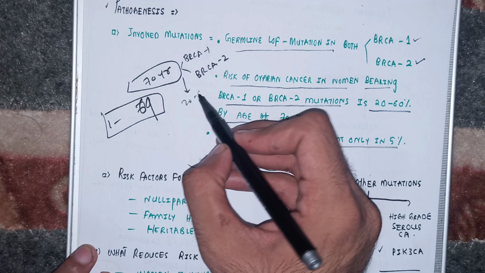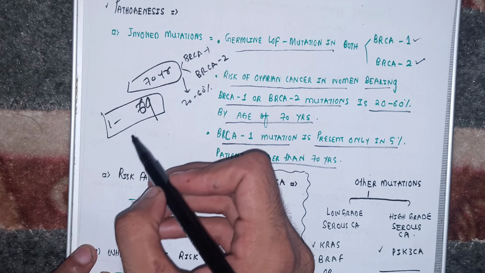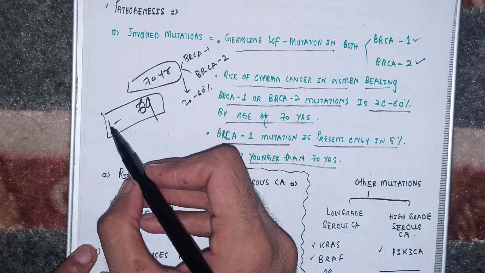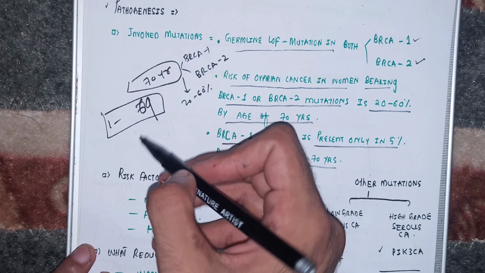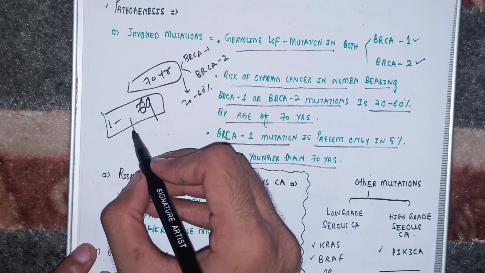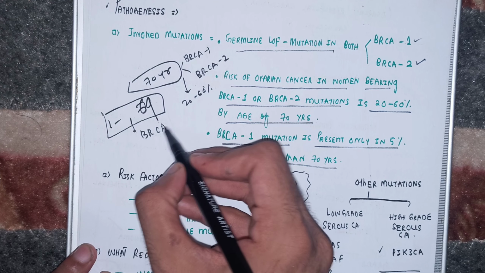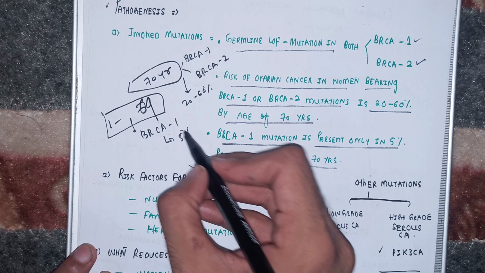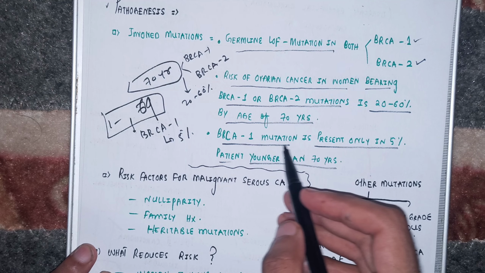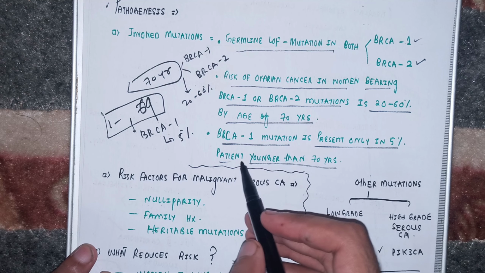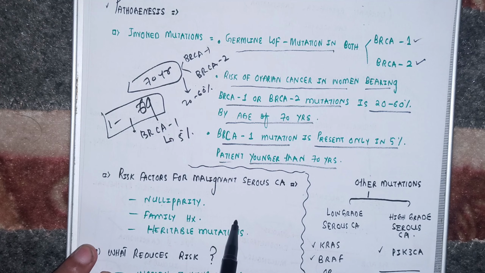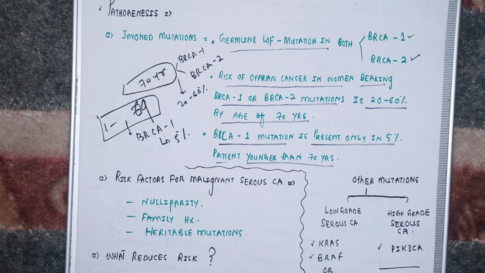There are 20 to 60% chances. And beta, women who are in this younger age category, in them BRCA mutation is generally not there, and if it is there, it is the BRCA1 mutation, and that too only in 5% of cases. BRCA1 mutation is present only in 5% patients who are younger than 70 years. I hope this is clear to you, beta.